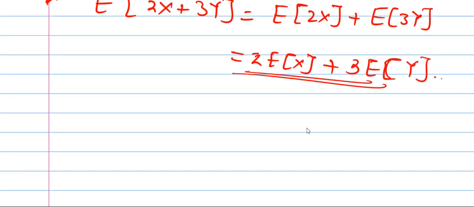Now what is the formula for E of, suppose, 3xy, where x and y are independent?